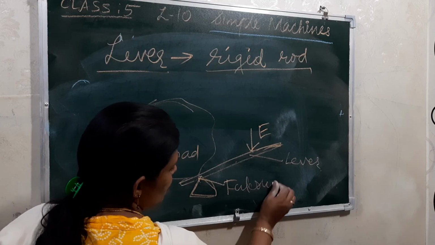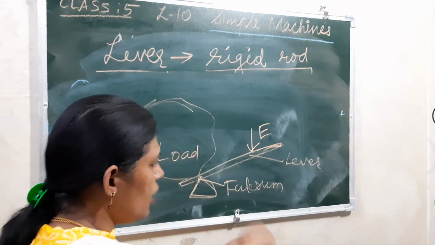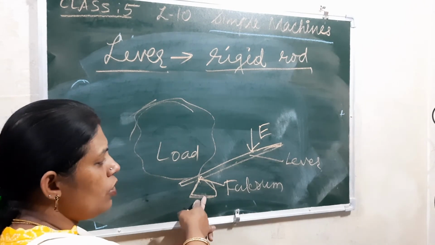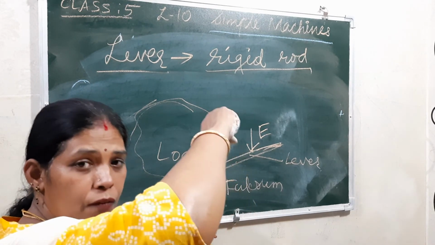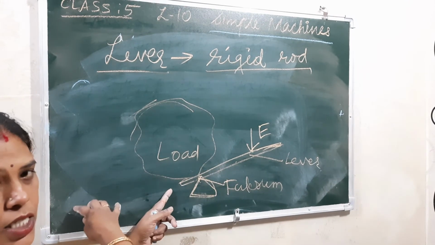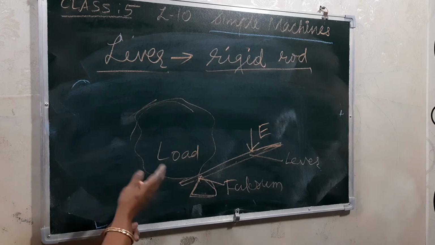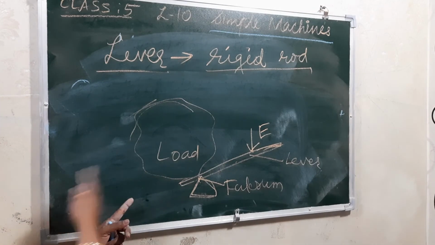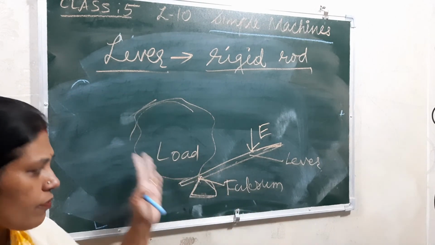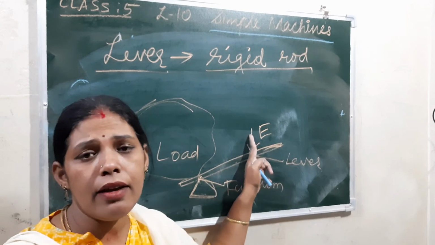Now see, when we are applying the force downward, along with this small stone, with the heavy force this object will lift up and change its position. By shifting it here, it will change its position. Understood? This is the lever.